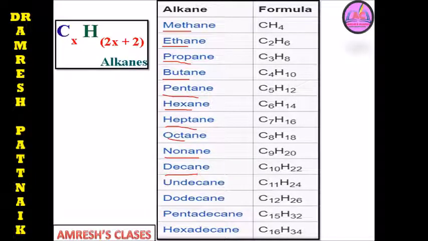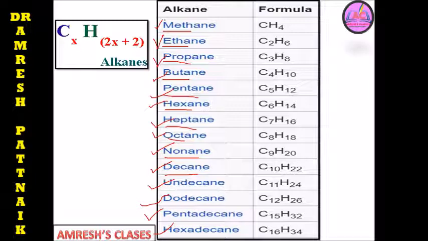This is 1, 2, 3, 4, 5, 6, 7, 8, 9 and 10. Then we can say undecane 11, dodecane 12, pentadecane 15 and hexadecane 16. Like this we can name it.